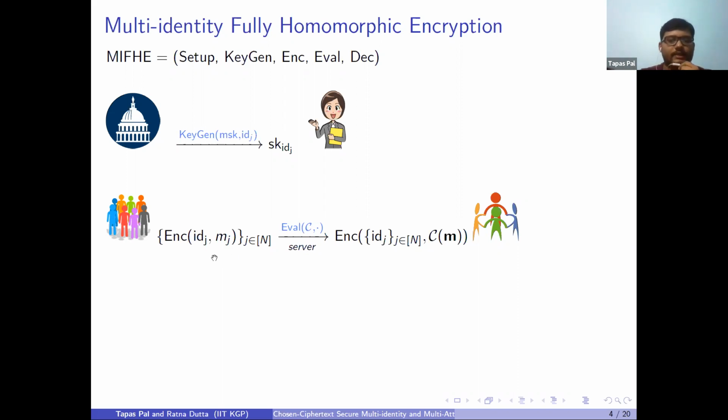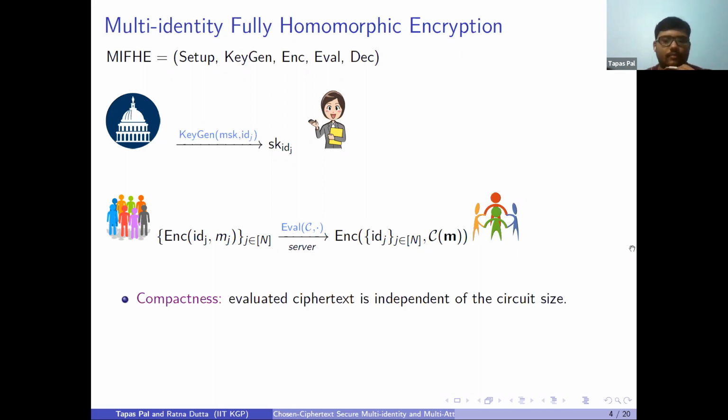The user will encrypt messages using their identities and we upload the ciphertext to the server, and the server can evaluate on a circuit C, so that now the group members have to come with their secret keys corresponding to their identities. They need to share their secret keys to learn the message, which is now C of M. And again, we have this set of properties: compactness, meaning the ciphertext size should be independent of the circuit size, and if it does not depend on the depth also, then we call it pure multi-identity fully homomorphic encryption.